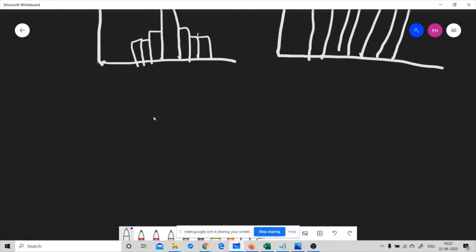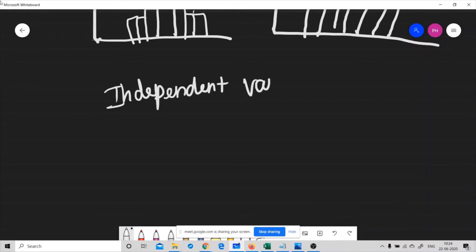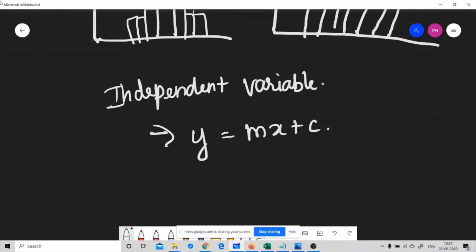Then what is meant by independent measure, independent variable, and dependent variable? An independent variable does not depend on any other variable to get its value. For example, in the equation y equals mx plus c, the mx plus c is the independent variable.